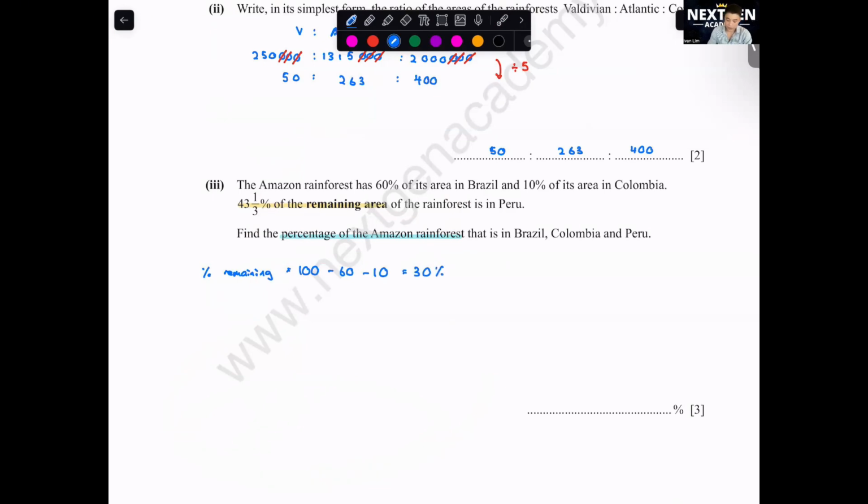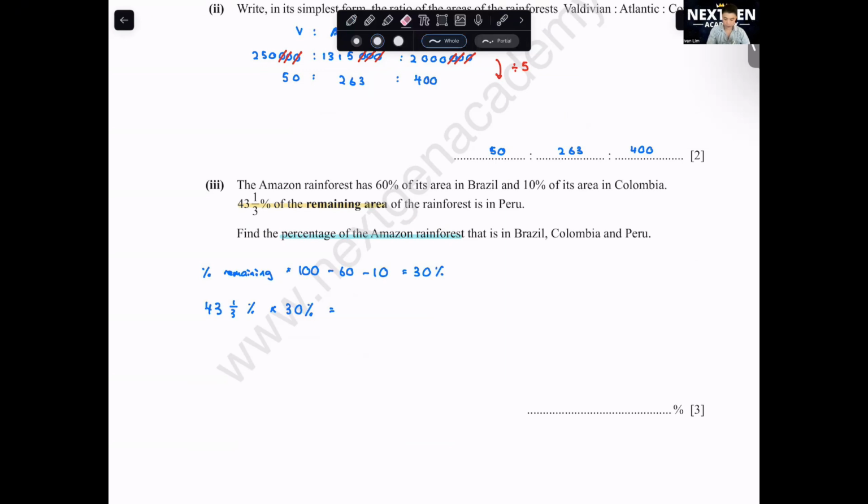So they say 43 and 1 over 3% of the remaining area. How do we calculate for this? You take 43 and 1 over 3%, you multiply by 30%. Everyone take out your calculator. You all know how to type in this value?